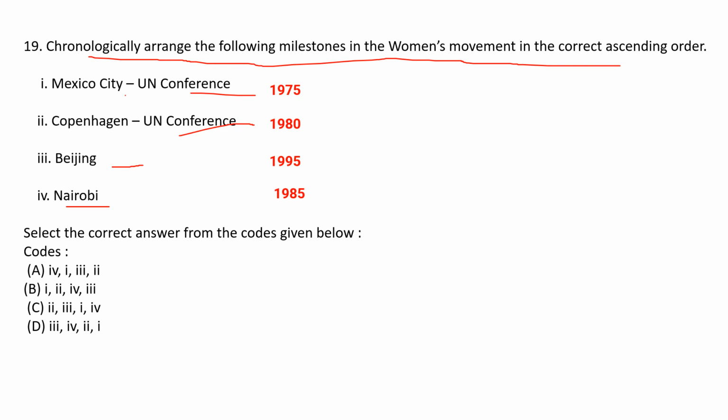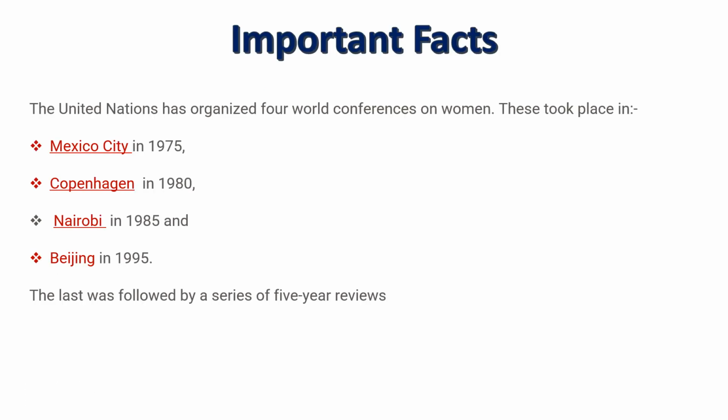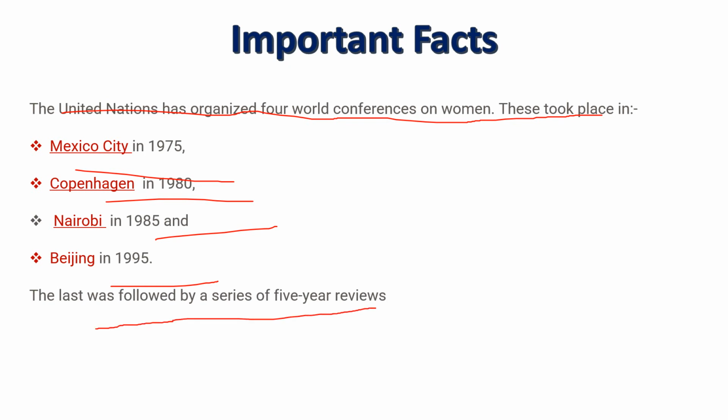Correct sequence is 1, 2, 4, 3. Now the correct answer is B. The United Nations has organized 4 World Conferences on Women. These took place in Mexico City, Copenhagen, Nairobi, Beijing. The last was followed by a series of 5-year reviews.